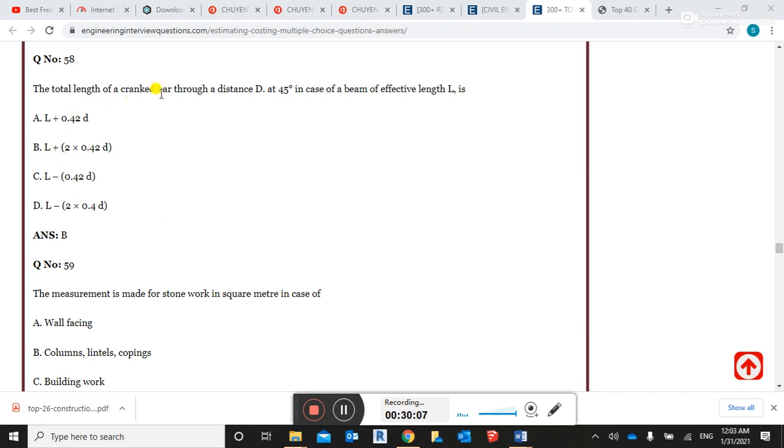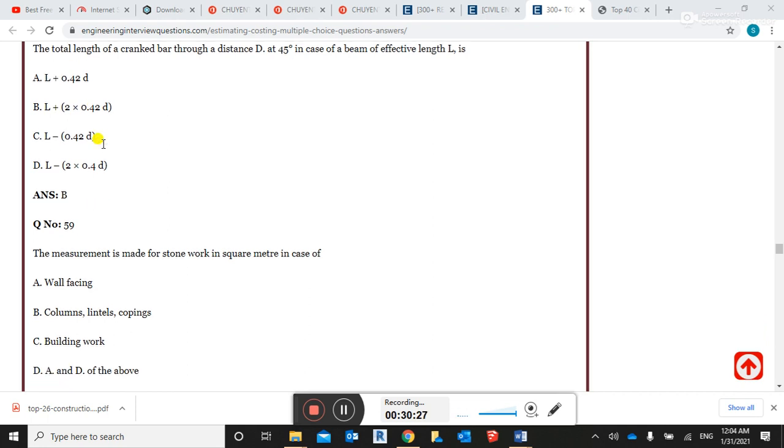Total length of the cranked bar through the distance of D at 45 degree. In case of the beam, effective length is L plus 2 times 0.4 square D. Right answer.